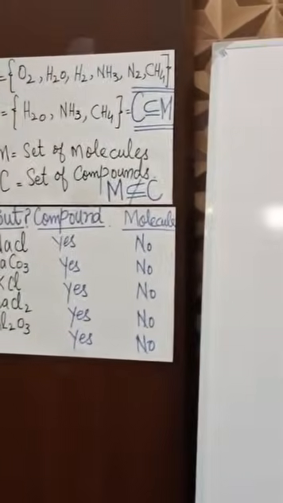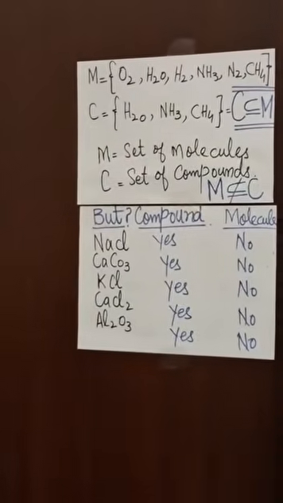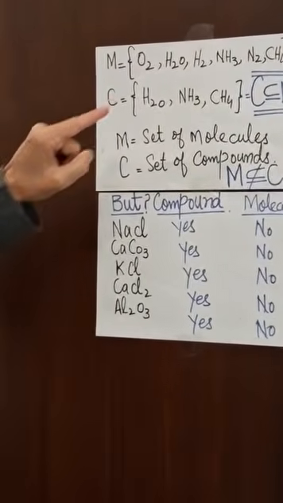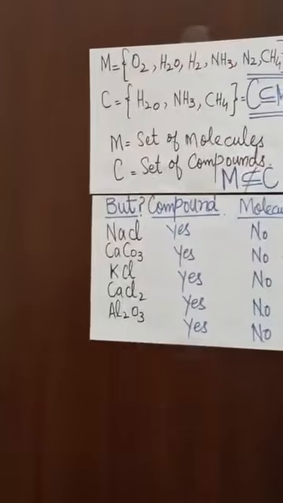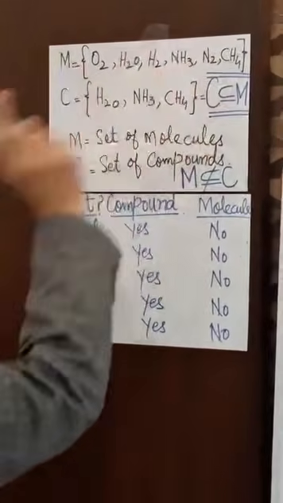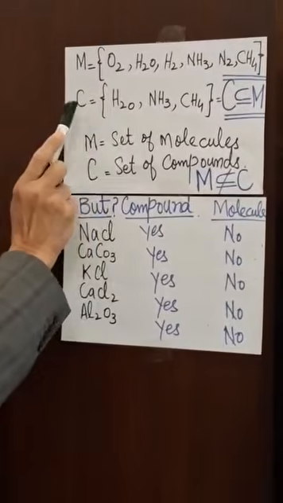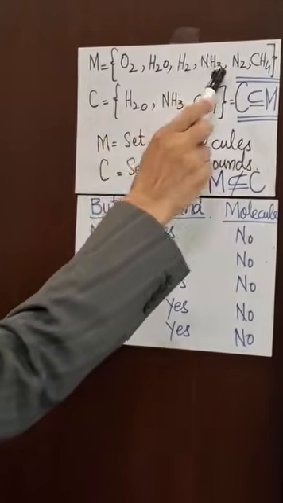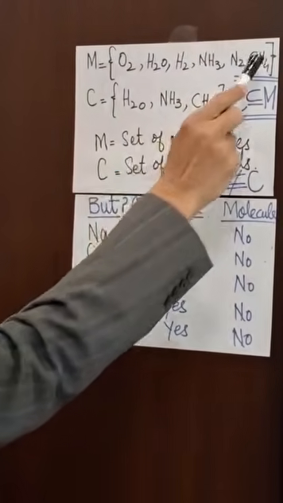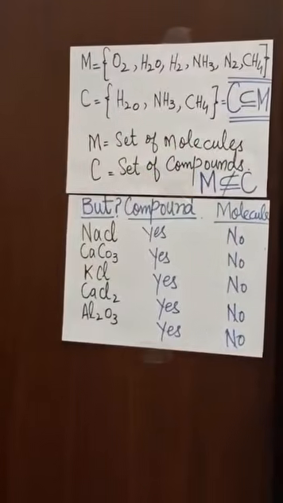This is a set of molecules. Now I will make a subset of compounds from this set. Now, from here, H2O is a compound, NH3 is a compound, and CH4 is a compound.